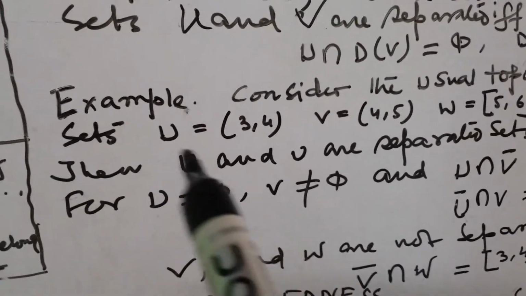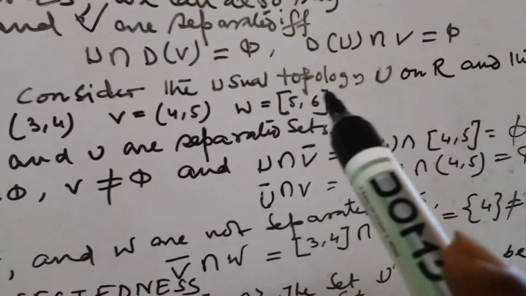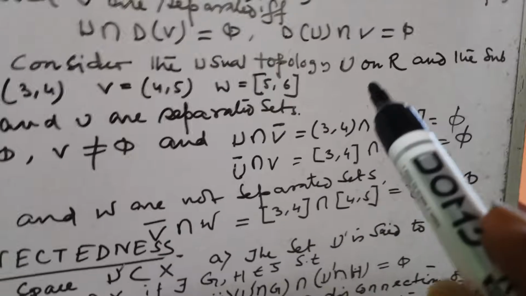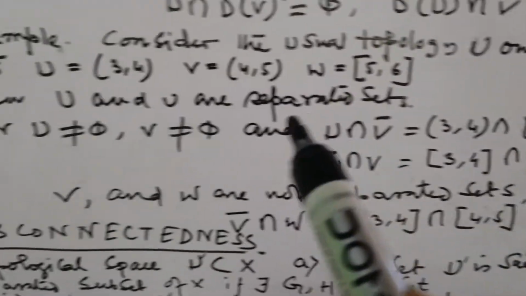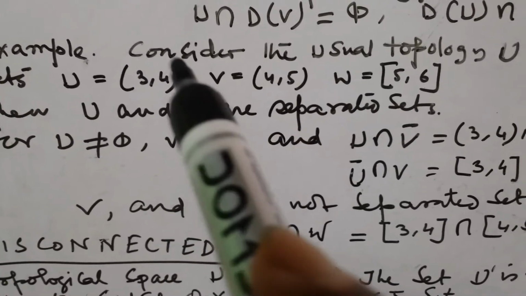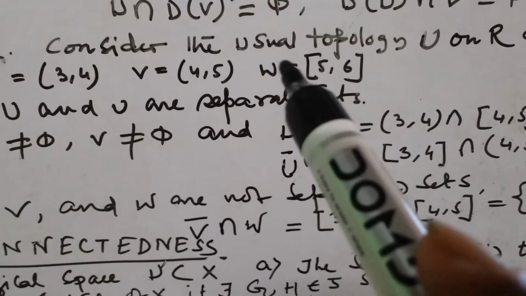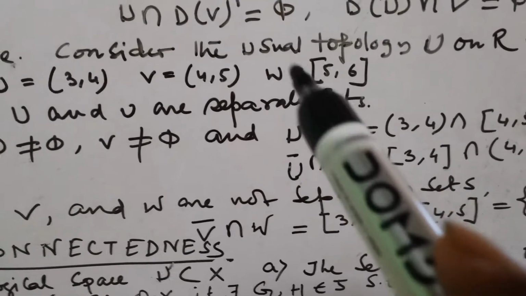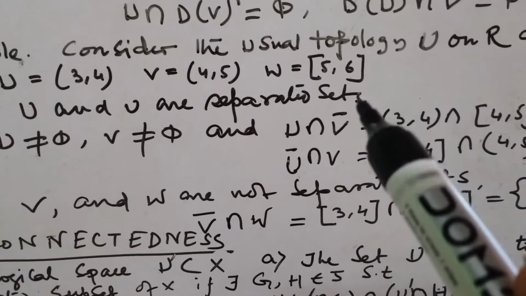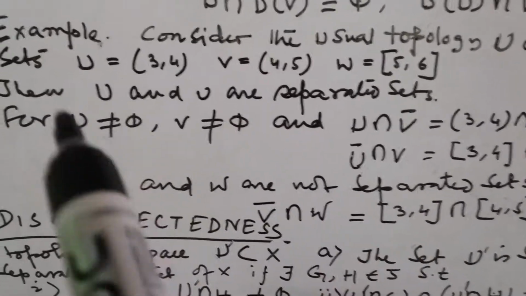Now we give one example. Consider the usual topology on R, and U, V, W are subsets: U equals the open interval (3, 4), V equals the open interval (4, 5), W equals the closed interval [5, 6], that is a closed set, that is open.